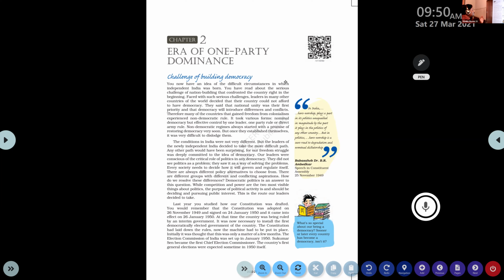Democratic politics is an answer to this question. How can we solve the issues between two different groups of people? It is only through democracy. So I'm taking you back to class 10, chapter 1, power sharing, right? We studied that chapter. What is the importance of power sharing? Sharing the power equally among the different sections of society to avoid conflicts, right? Only a democratic government can do that.